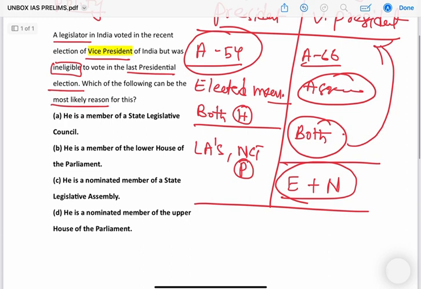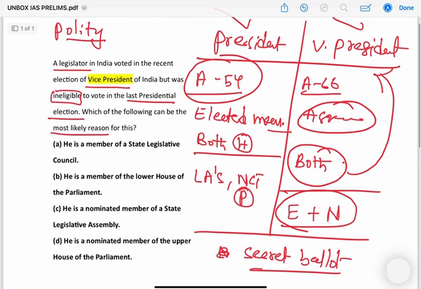Okay, and there's one more important point that we have to remember in this. Both the elections will take place in secret ballot. Yeah, let's see the options now. So he is eligible to vote for vice president but not president. Let's see. He's a member of state legislature, so you can eliminate this because state legislature has no role in electing vice president. Okay.